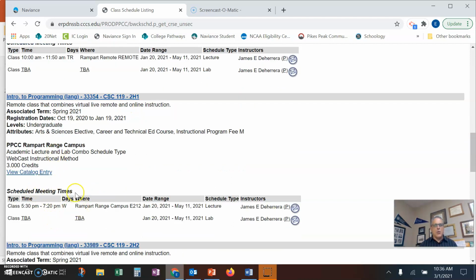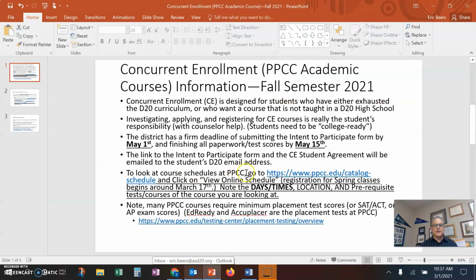Here is a Wednesday evening class, so that might work a lot better in my schedule. Here's one that might work for my schedule. Generally, if you're really involved with clubs and activities, or with athletics here at Air Academy, or maybe an outside commitment, concurrent enrollment may not work for your schedule. Do note that several Pikes Peak Community College classes do have prerequisites. They might require placement tests, and that information is found on Pikes Peak Community College's website as well.